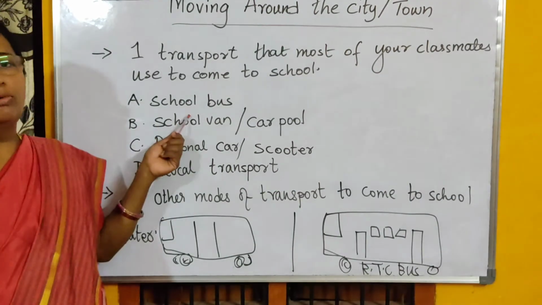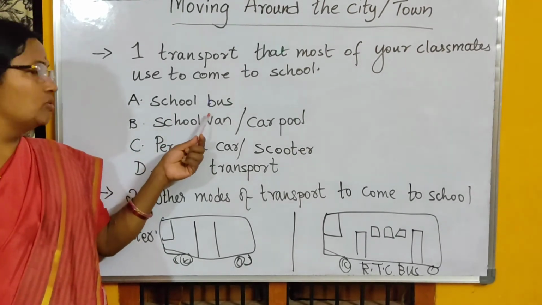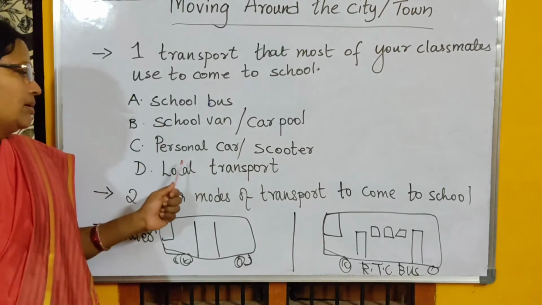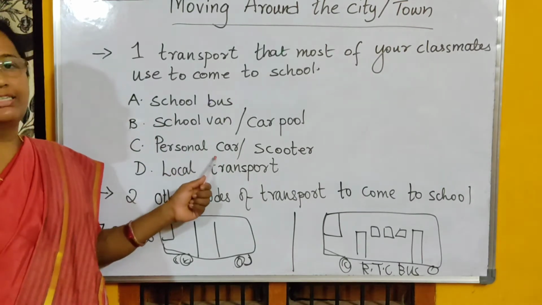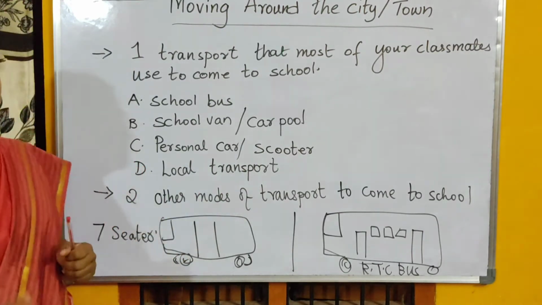We don't have a school bus. Most of the other schools have. We don't have the school bus. We don't have the school van. We don't have the carpool. But most of our students come in personal car, scooter and local transport. What is local transport? I'll explain later.